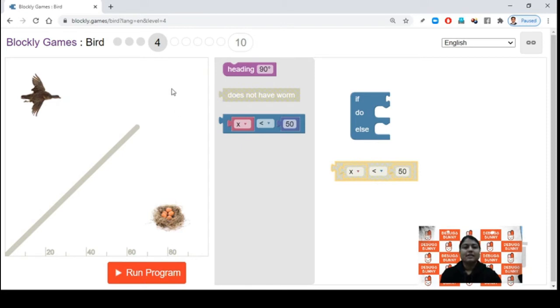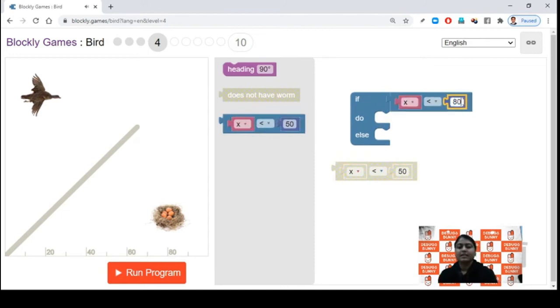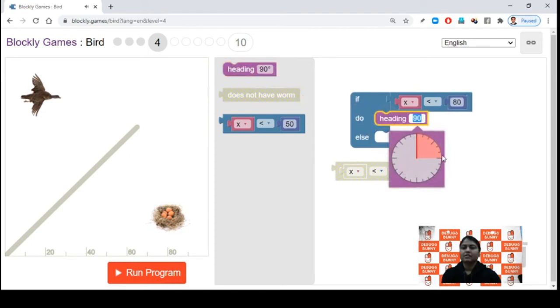So till my x is less than 80, here is the x position 80. So the bird will fly here till x is less than 80. So if x is less than 80, bird will fly in 0-degree direction, which means this direction.